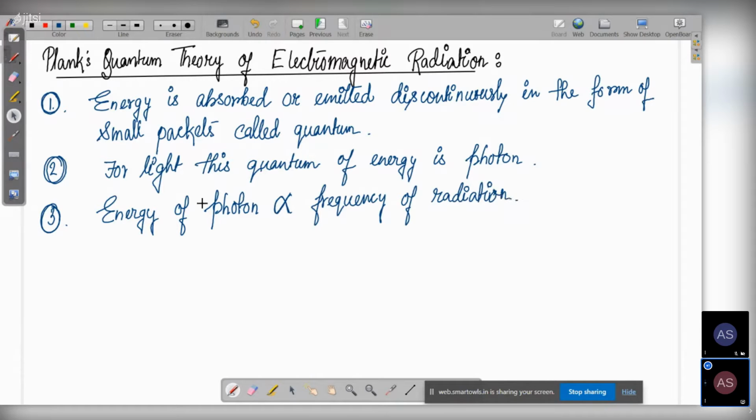That means E, energy, is directly proportional to nu. Frequency is nu. So from here we can write E is equal to h nu. This is a very, very important formula. E is equal to h nu.